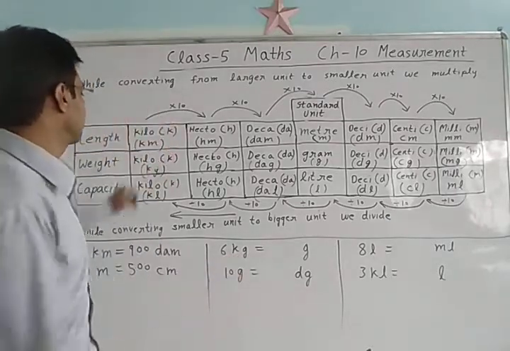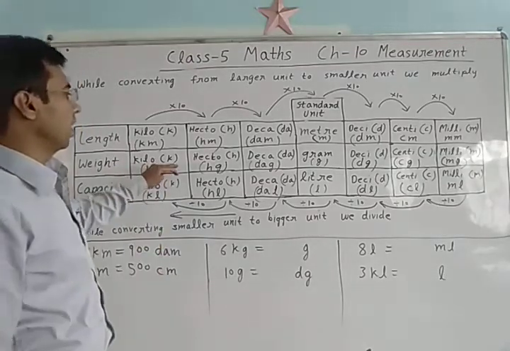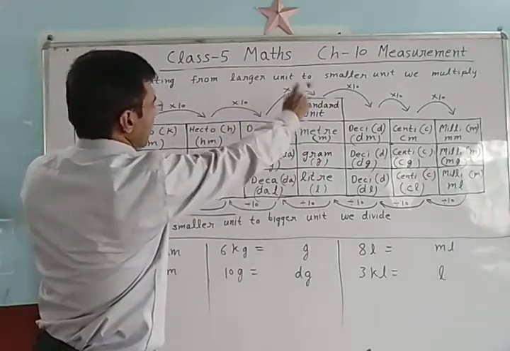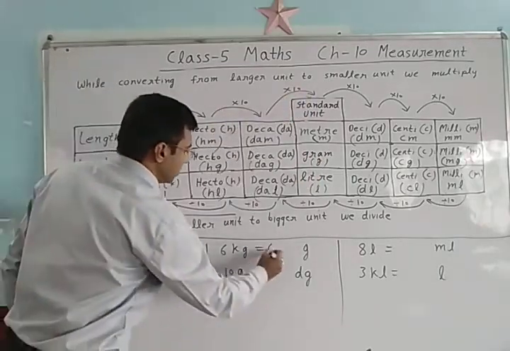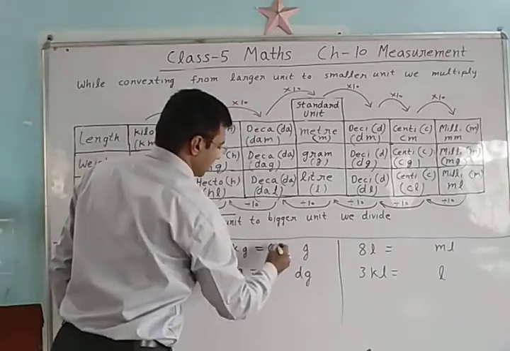6 kilogram, how much gram? See, this is kilogram, how much gram? 10 multiplied by 10 multiplied by 10. Write 6 here. See how many zeros? 1, 2, 3. Add 3 zeros.